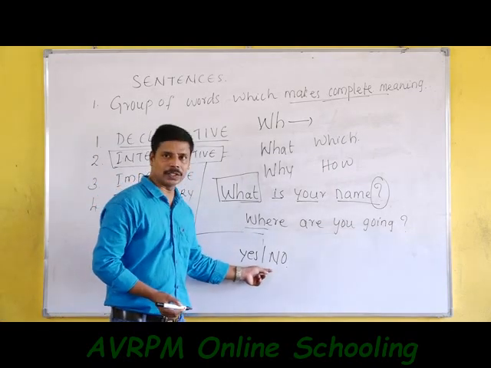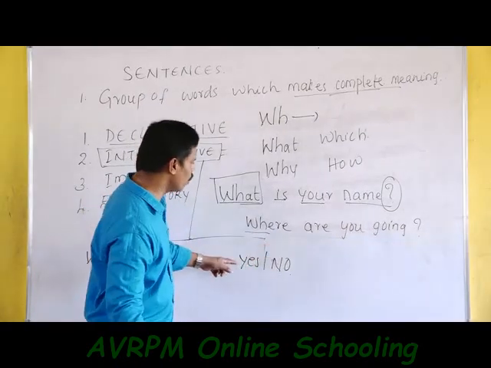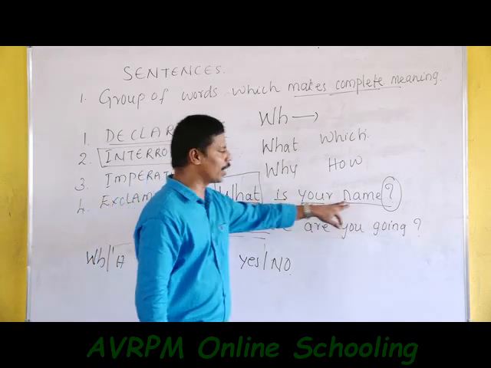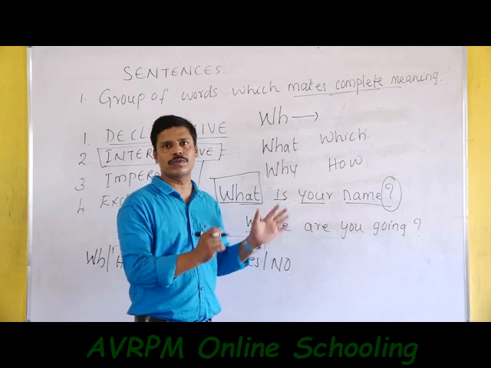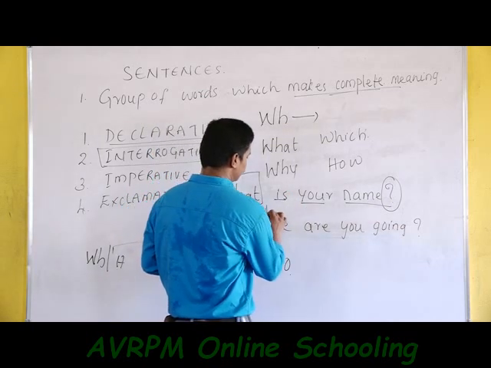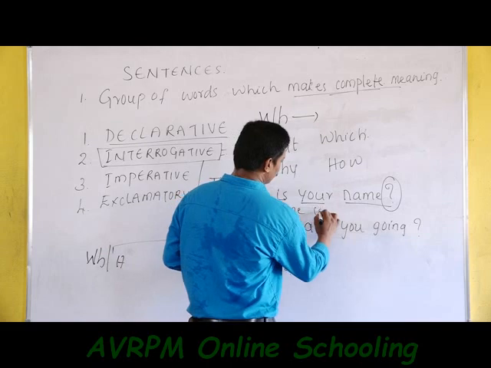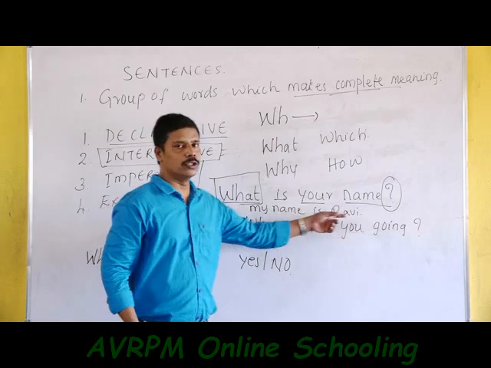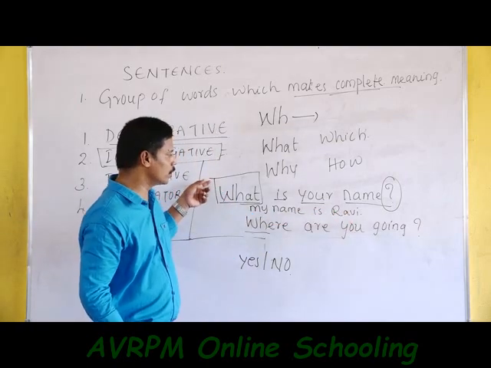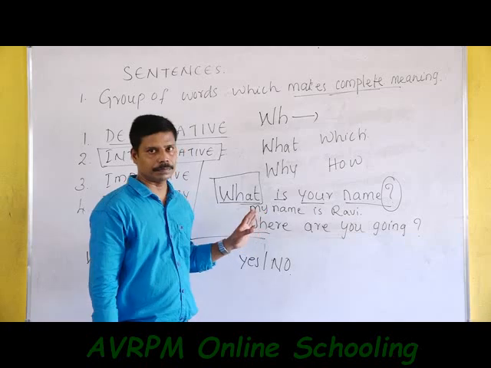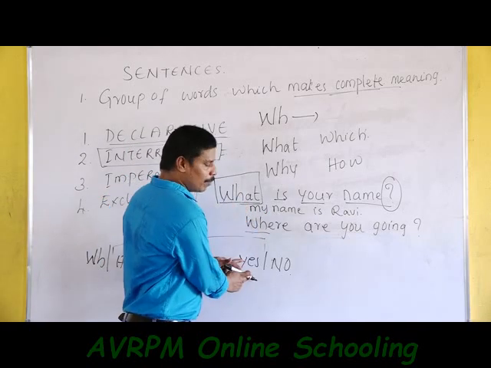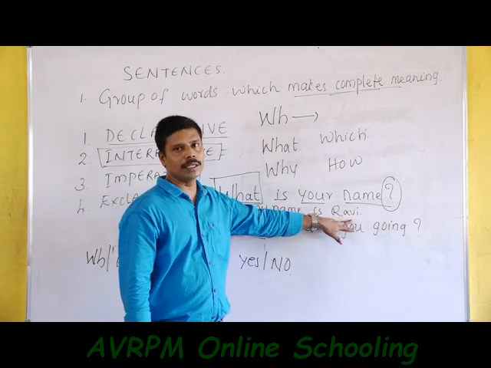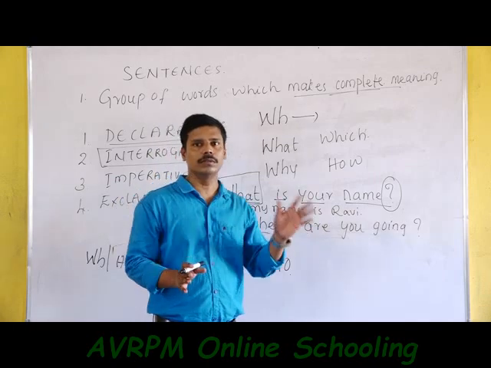The second type of interrogative sentence is known as the yes or no question. If we ask the question, what is your name? our answer must be in a long sentence form. It is, my name is Ravi. My name is Ravi. This is the answer to the question, what is your name? But when we come to a yes or no question, the answer is never in such a format. It will be either yes or no.